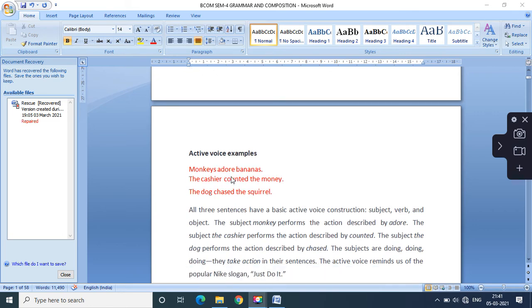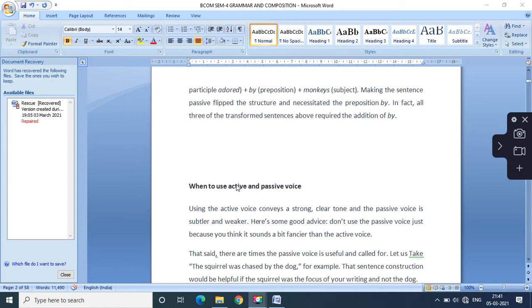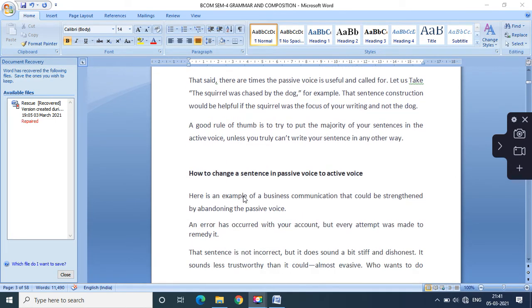Then we saw different examples. Then what is passive voice? Then when to use active and passive? Then how to change sentences from passive to active?